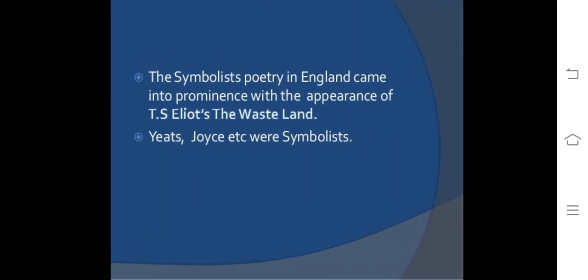Symbolist poetry in England came into prominence with the appearance of T.S. Eliot's The Waste Land. W.B. Yeats and James Joyce were symbolists.